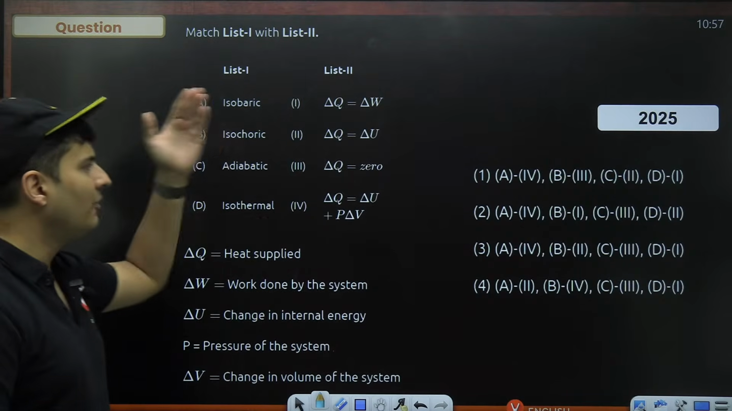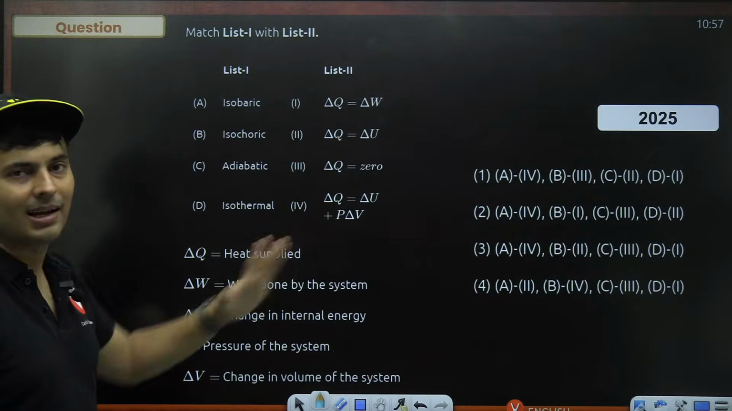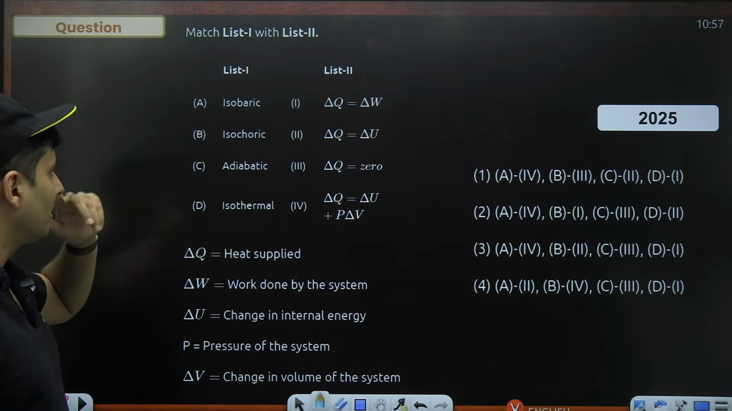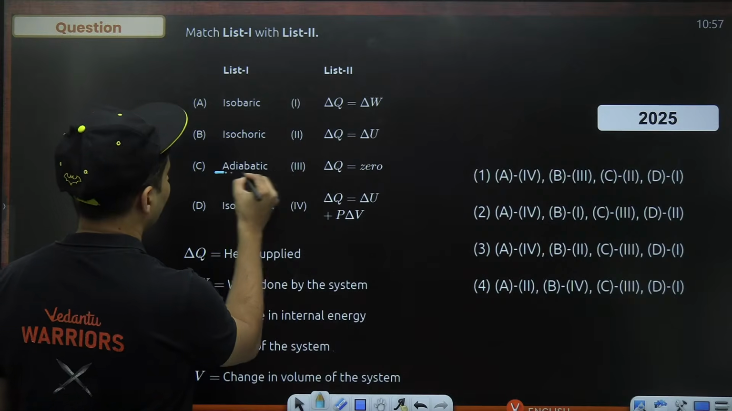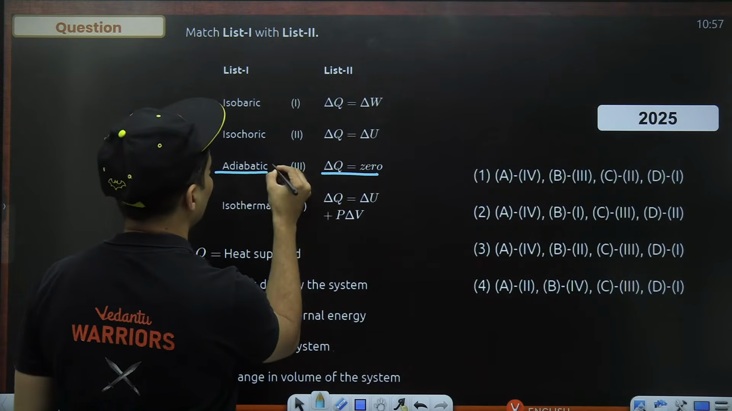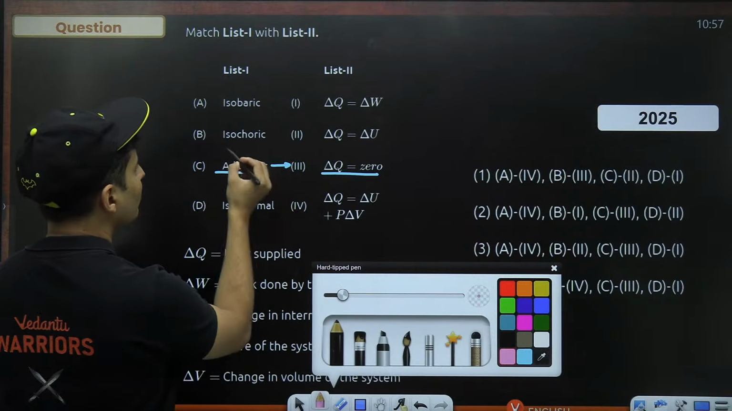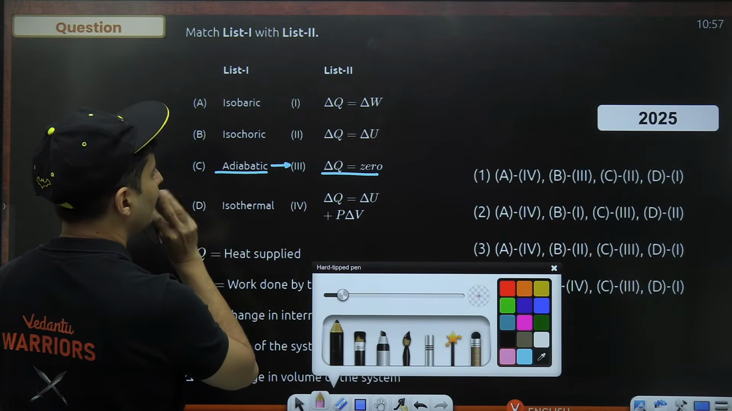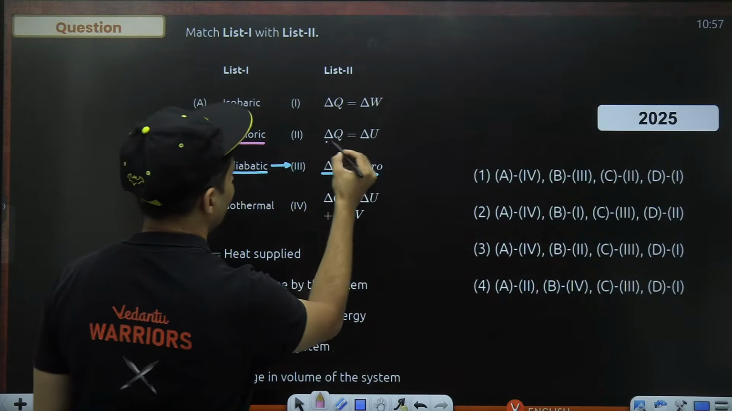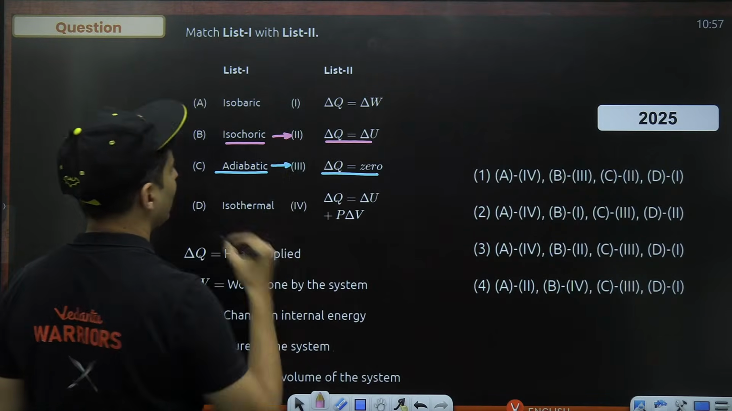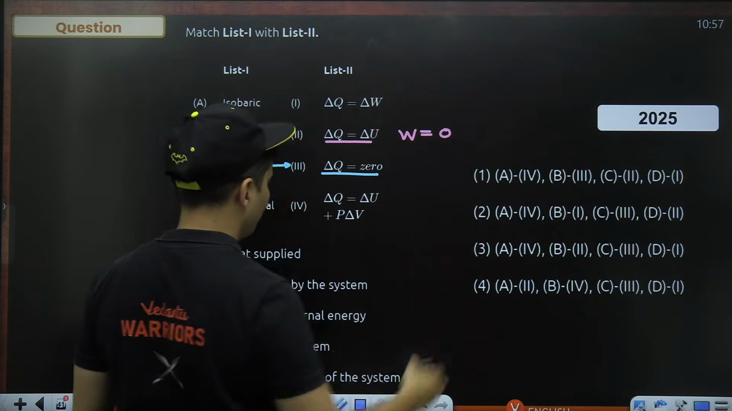Anyway, match the following has come almost every single year. So processes and what is happening: isobaric, isochoric, adiabatic, isothermal. The easiest one is adiabatic. Adiabatic means heat will be zero, obviously. Next, isochoric, because in isochoric, work done will be zero. Whatever heat is there will go in delta U. So isochoric is basically 2.